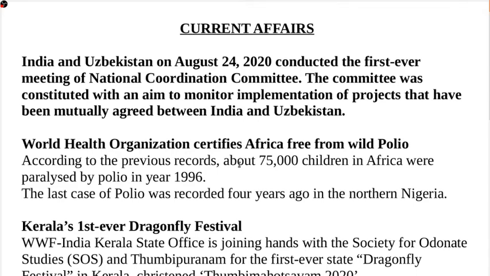Next one we have: the World Health Organization certifies Africa free from wild polio, okay. Here the concept is that the entire Africa, if you can see, 75,000 children in Africa were paralyzed by polio in 1996. So 1996, if you calculate from now, is approximately 24 years before. A lot of pandemic breaks were there, just like now we have the corona outbreak.